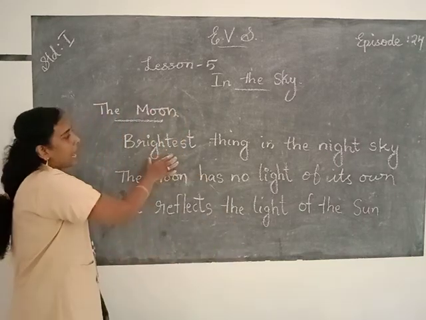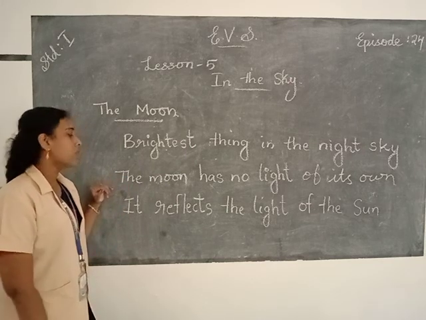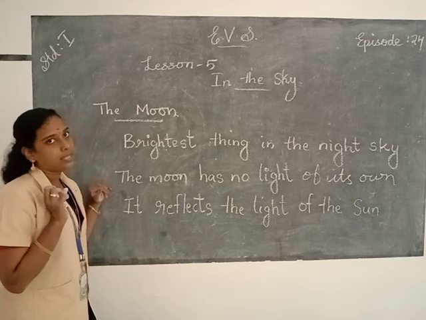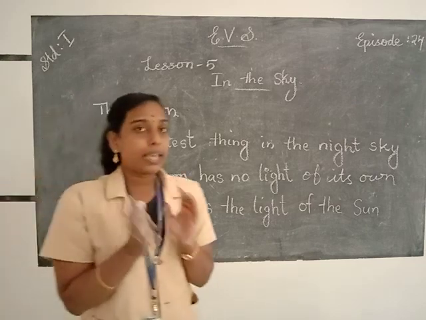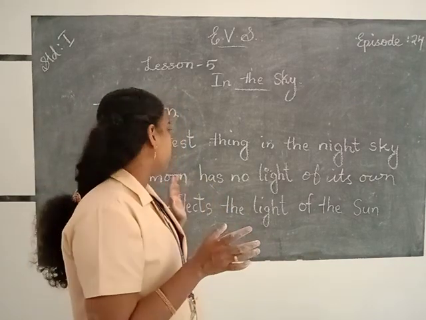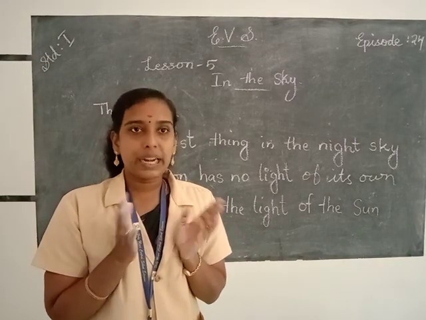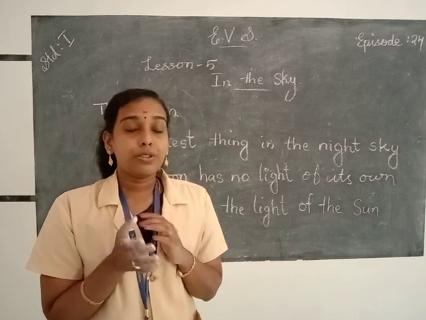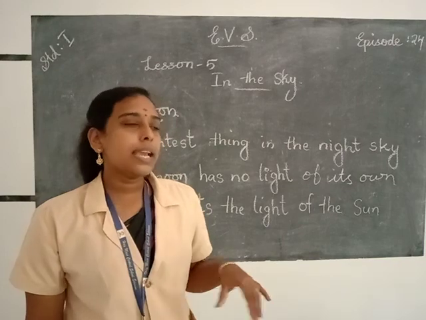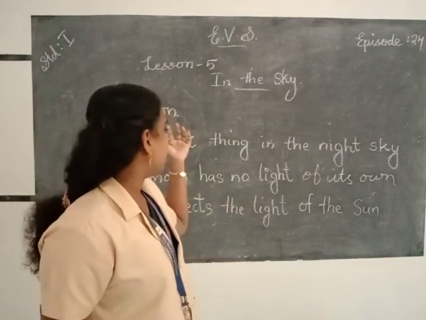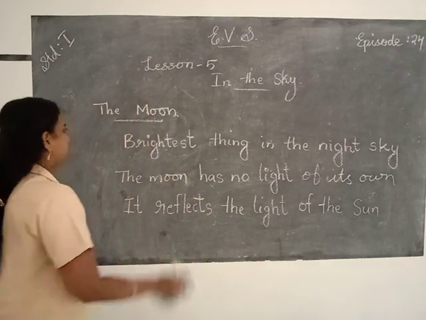So the moon is the brightest thing in the night sky, and the moon has no light of its own, and it reflects the light of the sun. Moon has no light of its own. And we cannot see the moon during the daytime due to the bright light of the sun. During the night time it shines with the help of the sun's light. And here, phases of the moon.